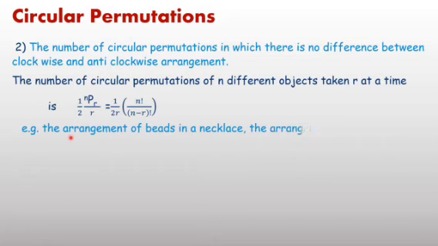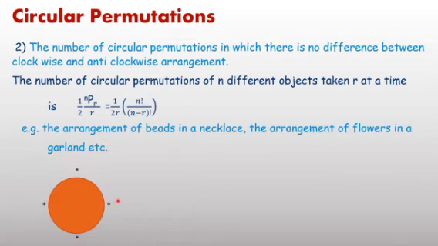Examples are the arrangement of beads in a necklace or the arrangement of flowers in garlands. In these cases, clockwise or anti-clockwise arrangements are both the same. You can observe here in the figure. If these 4 beads are to be arranged, clockwise or anti-clockwise are both the same. And in this case the formula is nPr upon r divided by 2, because these two you can consider as 1.